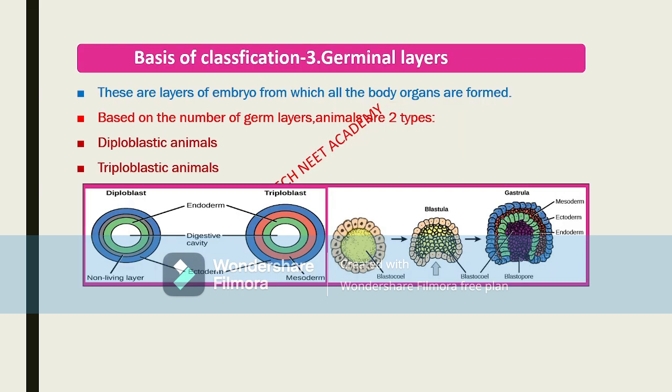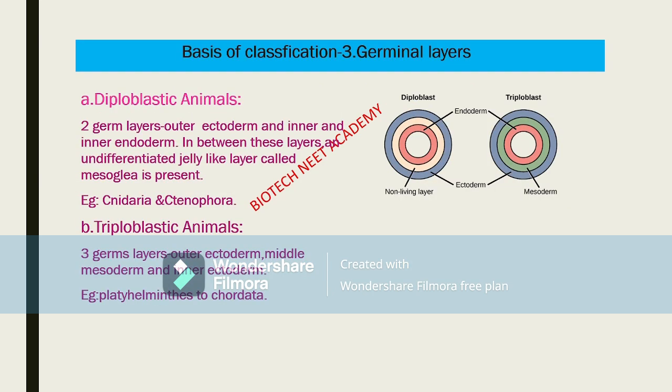Basis of classification, that is germinal layers. The third characteristic feature is the germinal layers. Based on the germinal layers also, we have divided the animals into two different types. One is diploblastic and another one is triploblastic. Let us try to understand what are diploblastic and what are triploblastic.